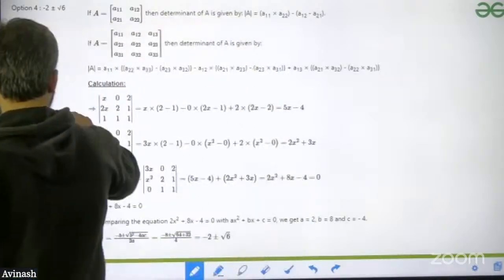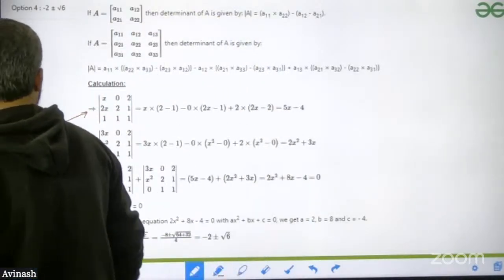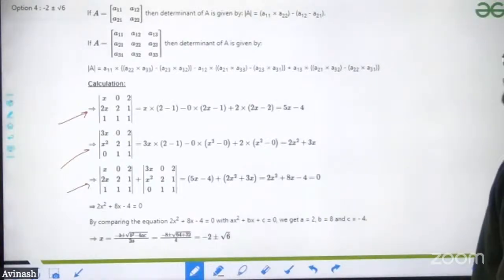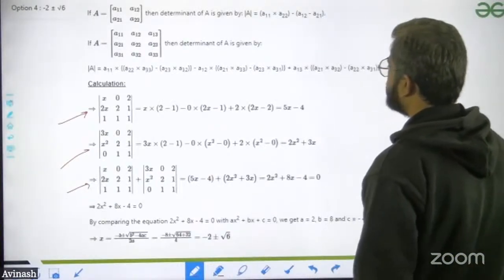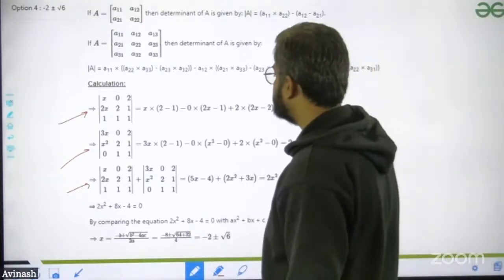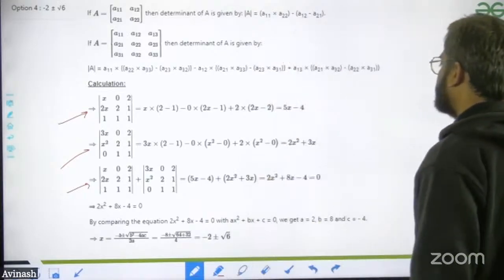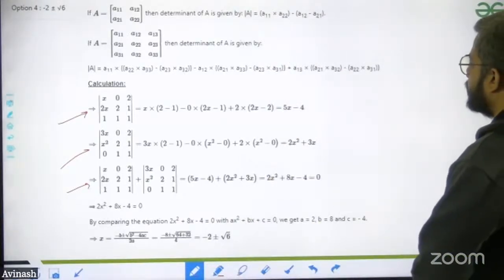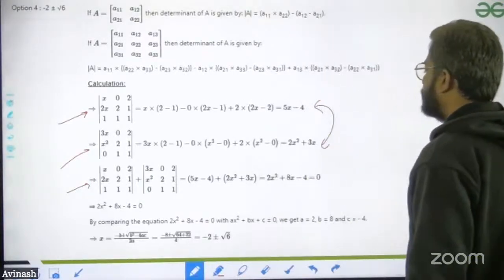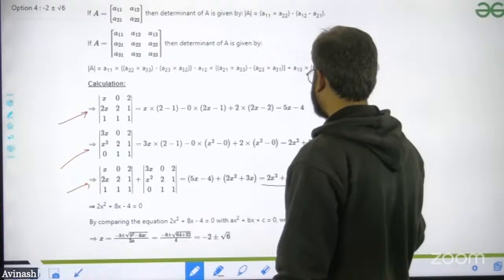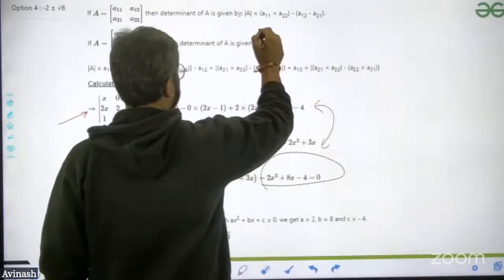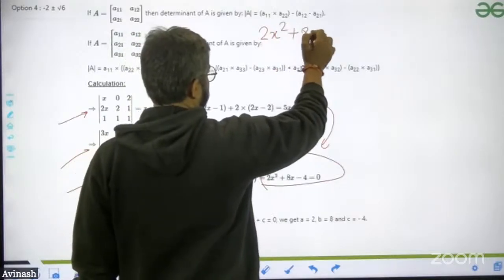Simply expand it. For the first determinant: x into 2 minus 1, minus 0 into 2x minus 1, plus 2 into 2x minus 2, is equal to 5x minus 4. The second one is 3x, 0. So 3x into 2 minus 1, minus 0 into x square minus 0, plus 2 into x square minus 0. If we find these two, then you just have to add them. Once you add, you get 2x square plus 8x minus 4.